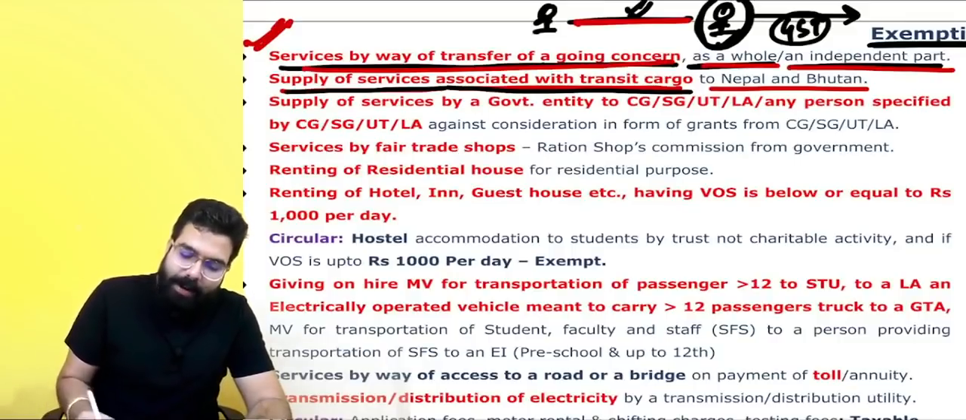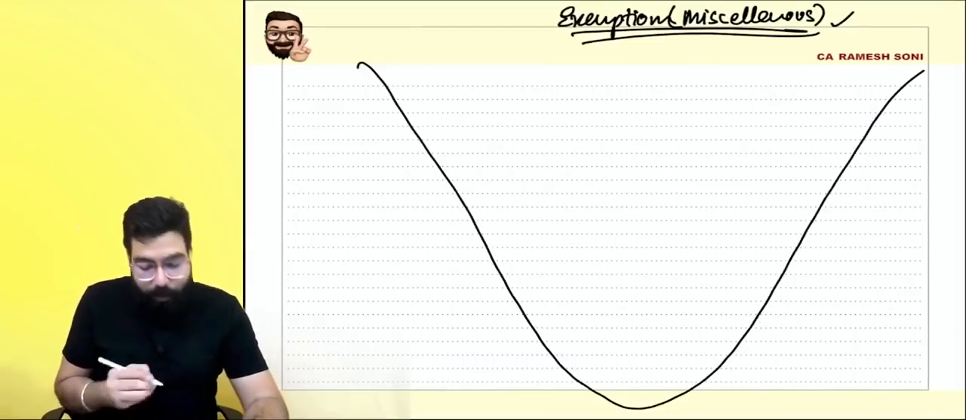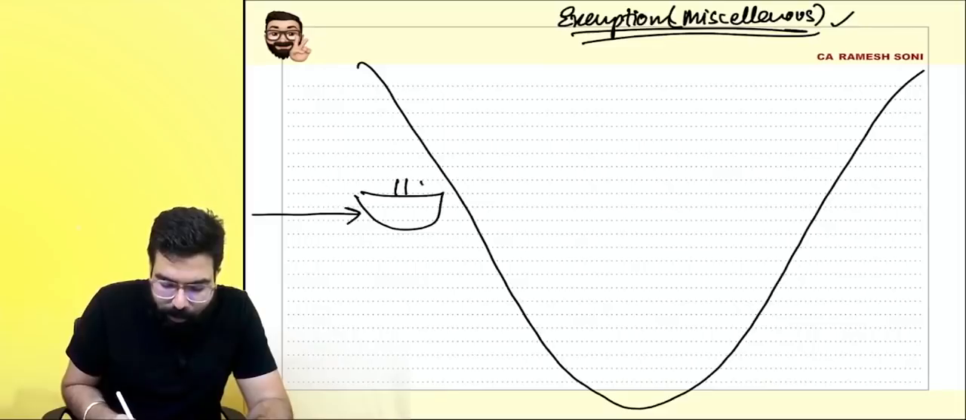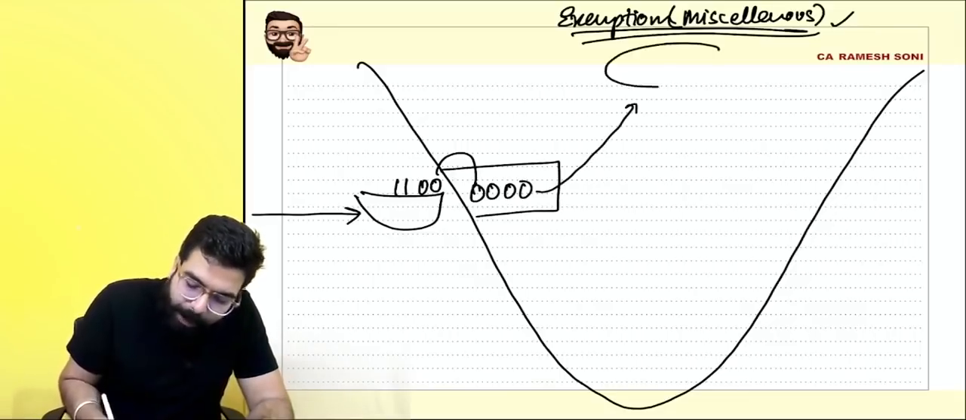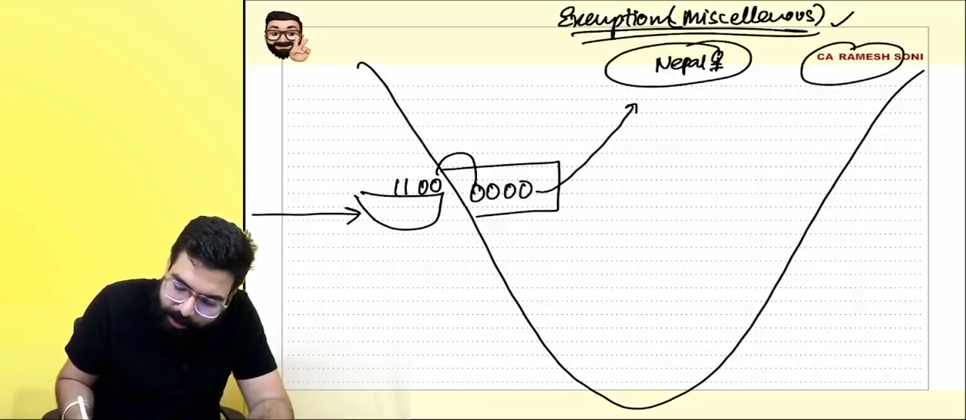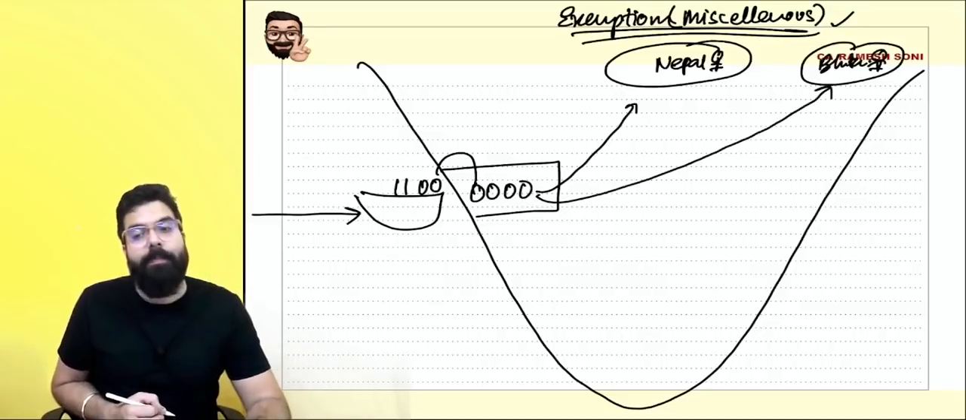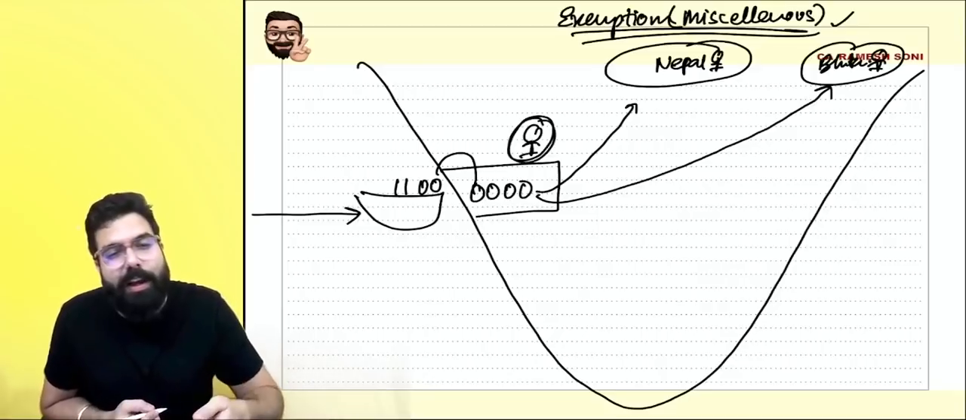What do we mean by transit cargo to Nepal and Bhutan? India has a big coastline over here. The ship comes from Dubai, and the goods will be unloaded in the Mumbai port and then sent to Nepal. If there is a person in Nepal or Bhutan who has imported goods, the goods will be sent to them from here. They will take the help of someone who will get the goods cleared, etc.